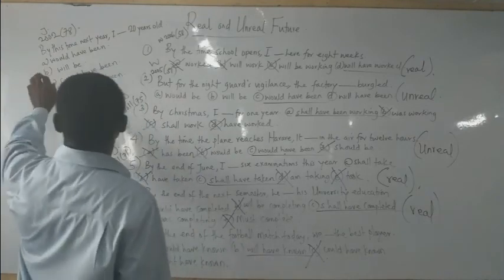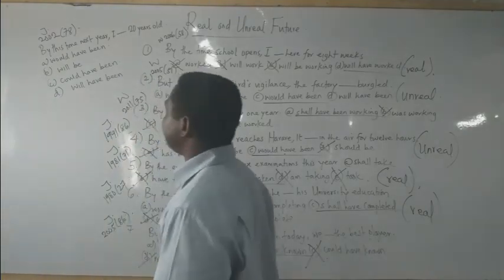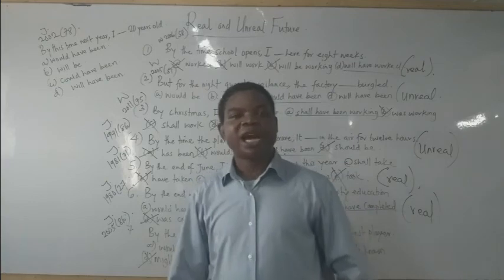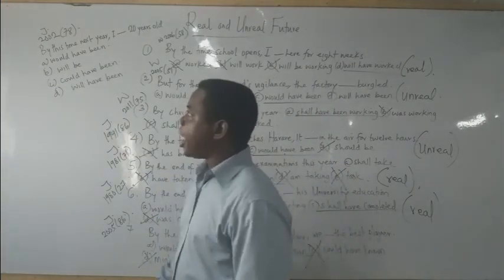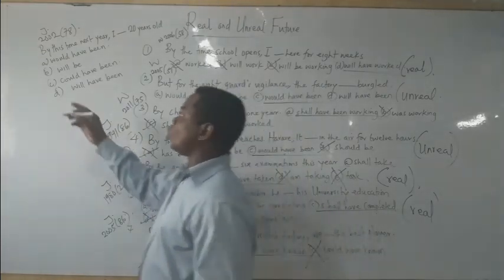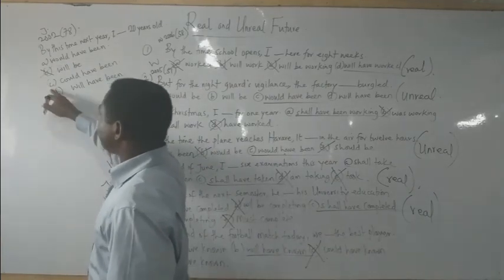Lastly, JAMB 2002, number 178. By this time next year, I dash 20 years old. A, I would have been. B, I will be. C, I could have been. D, I will have been. Two options are out already, and that's option B is out, and option what?